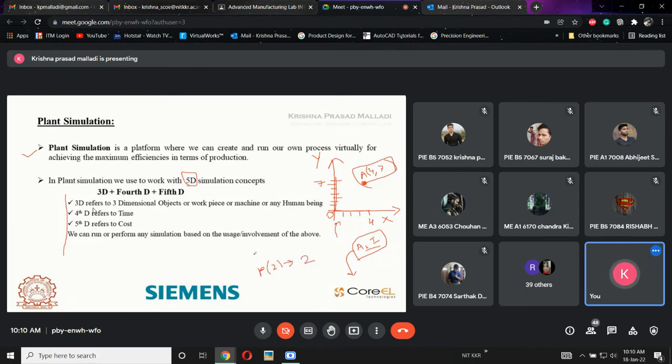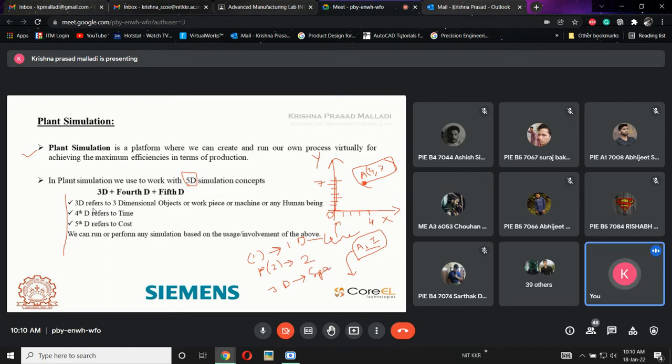If it has only one dimension, then we call it a line, 1D. If it has three dimensions, then what do we call it? Plane? No. Space. Yes, we call it a space.